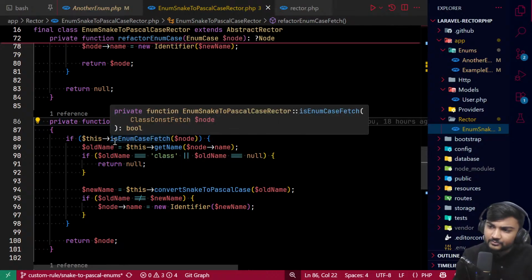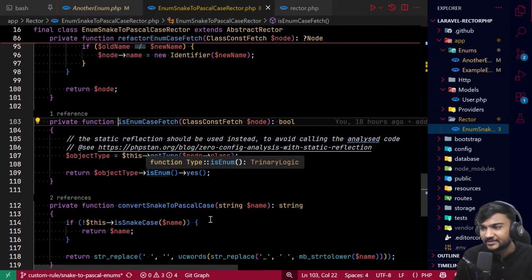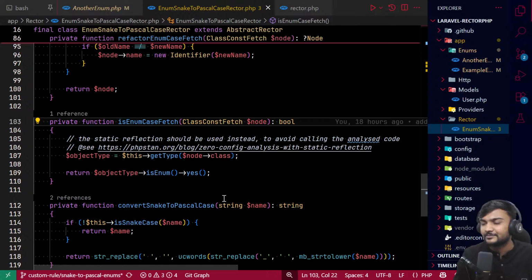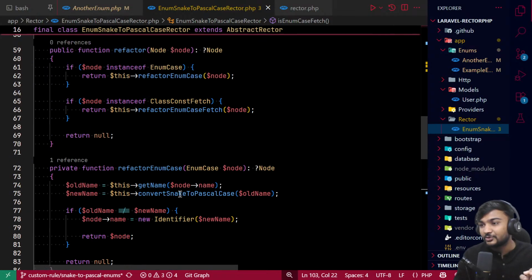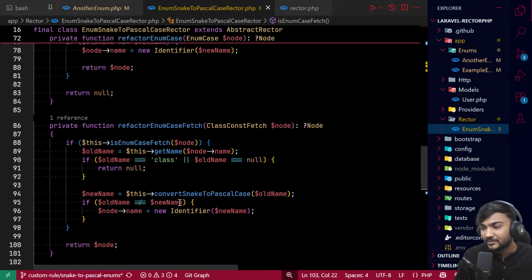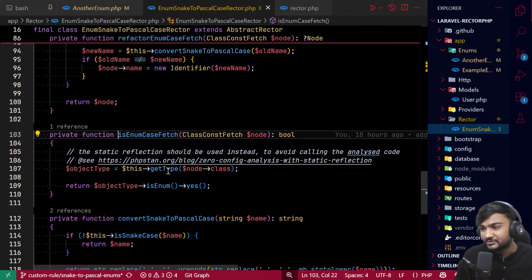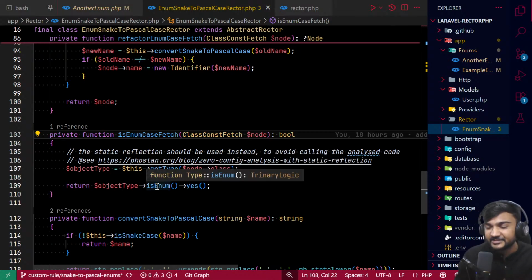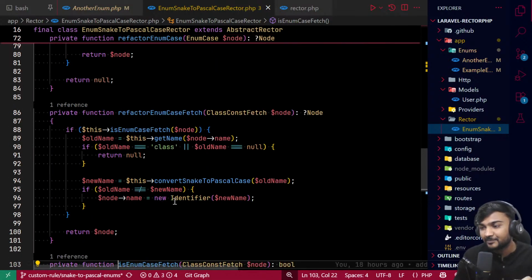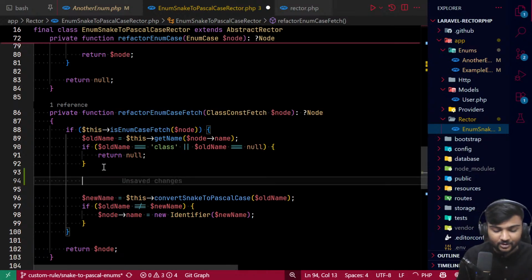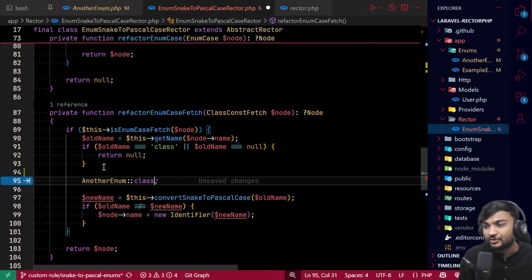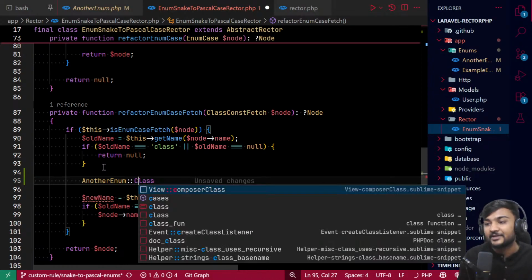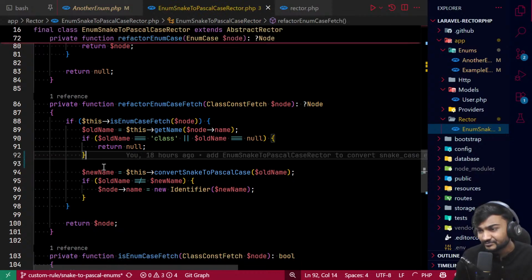Also we have one call which is simple enough. I think it will be a bit complex, but I want to explain it in an easy way if possible. These methods are provided by rector itself, so you don't need to implement this getName, so it will be easy for you. We are getting the type of class and checking whether it is an enum or not. It can also be another enum colon class, right? So we don't want to make this C capital, so we will skip it.